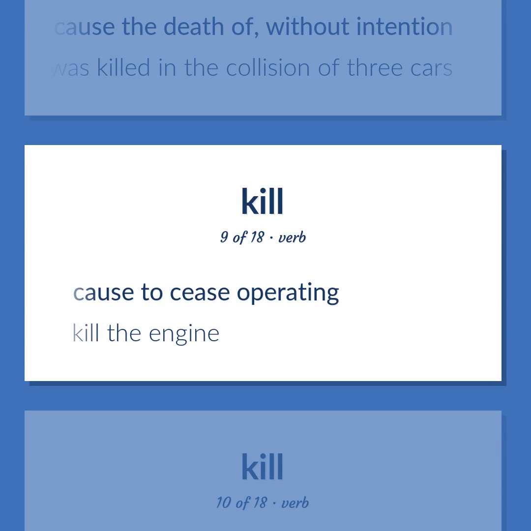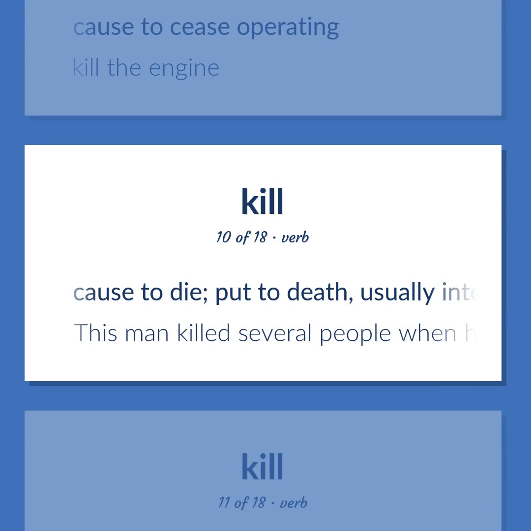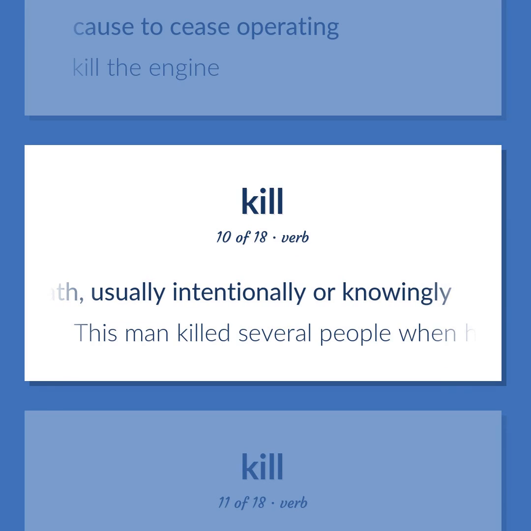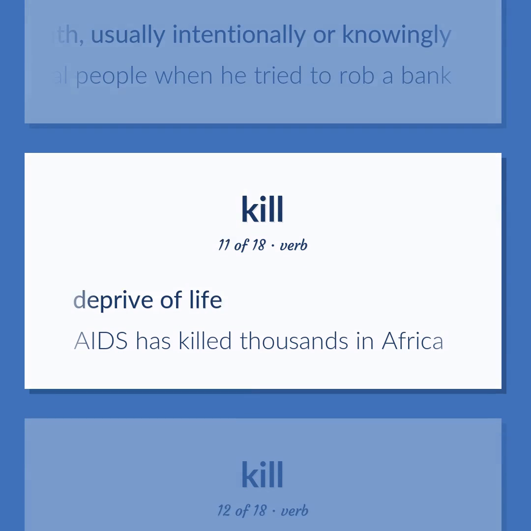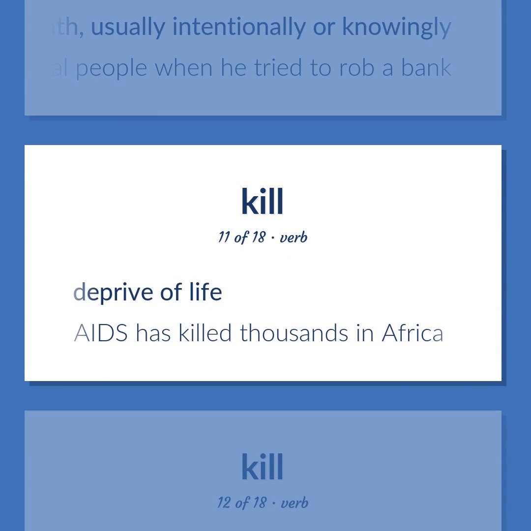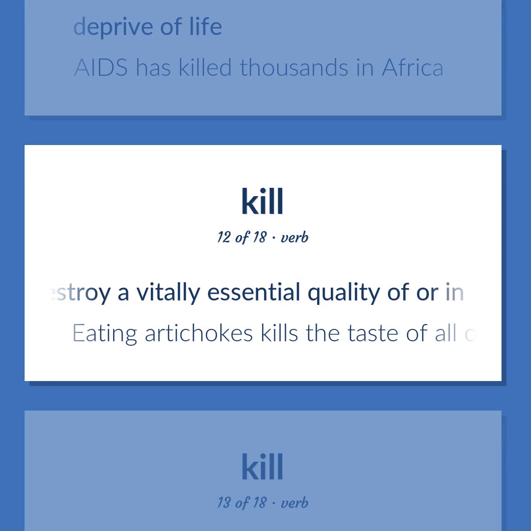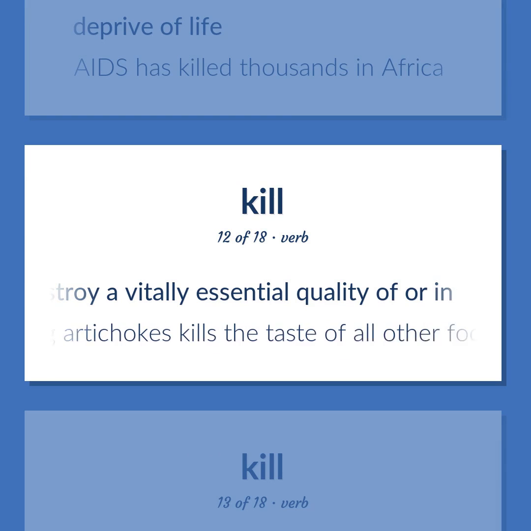Cause to cease operating. Kill the engine. Cause to die. Put to death, usually intentionally or knowingly. This man killed several people when he tried to rob a bank. Deprive of life. AIDS has killed thousands in Africa. Destroy a vitally essential quality of or in. Eating artichokes kills the taste of all other foods.